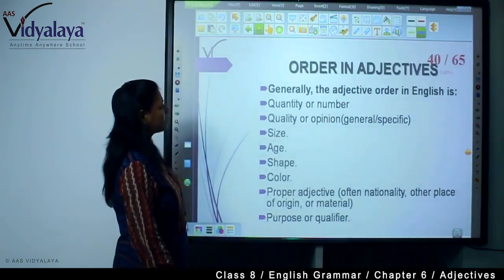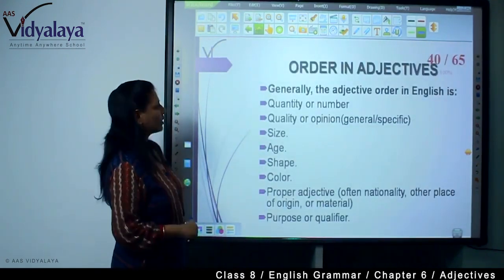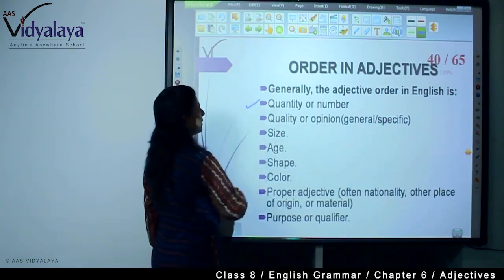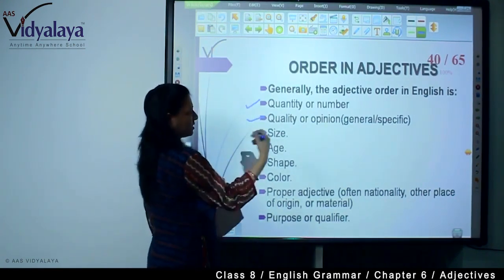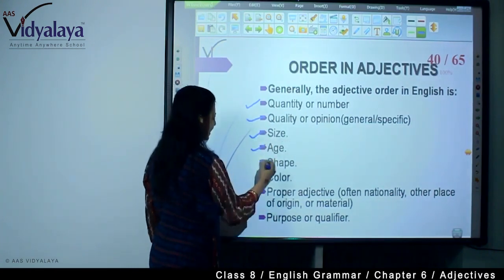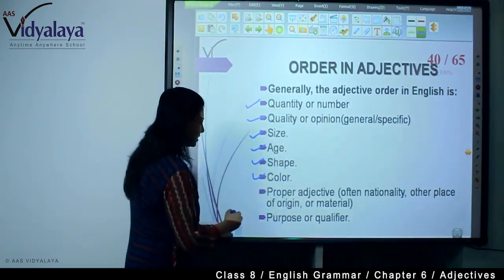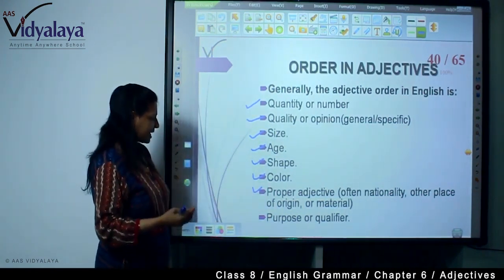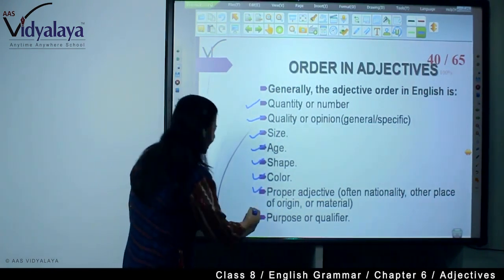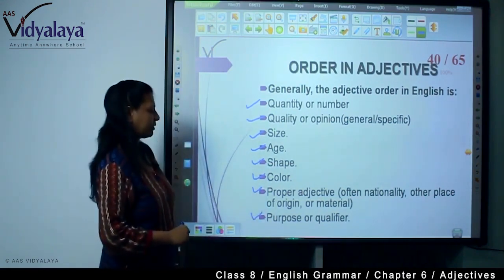What is that order of adjectives? Generally the adjective order in English is, first you write quantity or number, then quality or opinion, generally a specific one, then size, then age, then shape, then color, then proper adjective of a nationality or place of origin, material, and then purpose or qualifier.